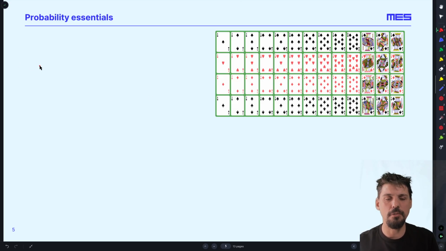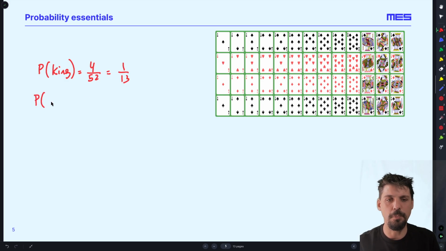So if I draw a card at random, the probability of drawing, I don't know, a king. There are 4 kings out of 52 cards, which simplifies to 1/13. The probability of a black 5. Well, there are 2 black 5s out of 52, which is 1/26, for example.